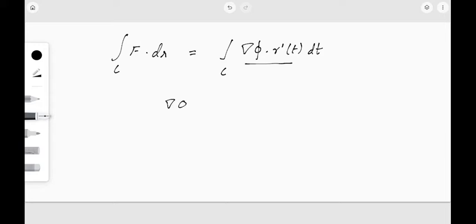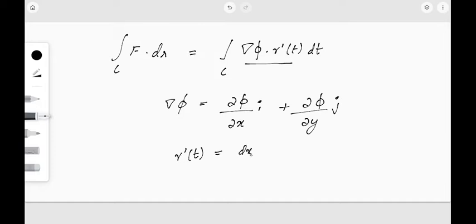What is grad phi? Grad phi is ∂phi/∂x i + ∂phi/∂y j. And we had seen in the beginning of this proof that r'(t) is dx/dt i + dy/dt j. So what will be the dot product of grad phi and r'(t)?